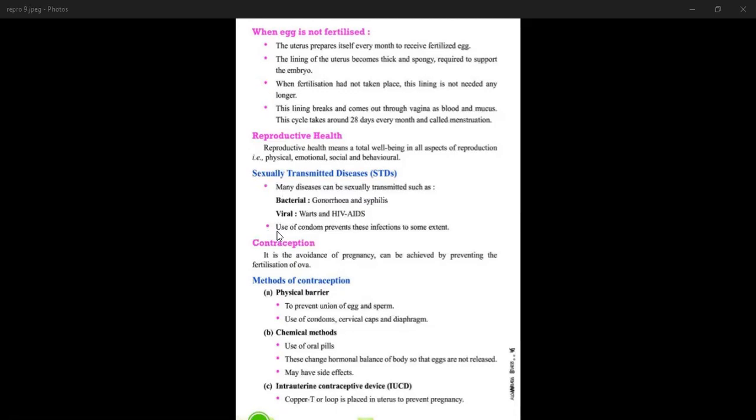Next topic is contraception. It is the avoidance of pregnancy and it can be achieved by preventing the fertilization of the ovum. You know that contraceptives are devices which prevent the fertilization, the fusion of gametes. So what are the methods of contraception? First is the physical barrier, to prevent union of egg and sperm. Physical barriers are condoms, cervical caps, and diaphragm. So these are physical barriers.